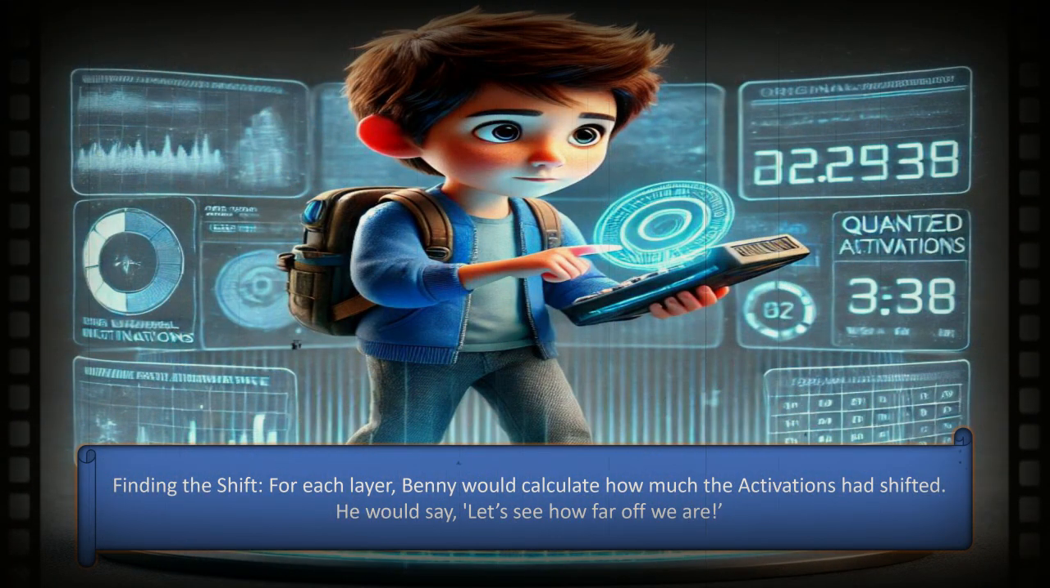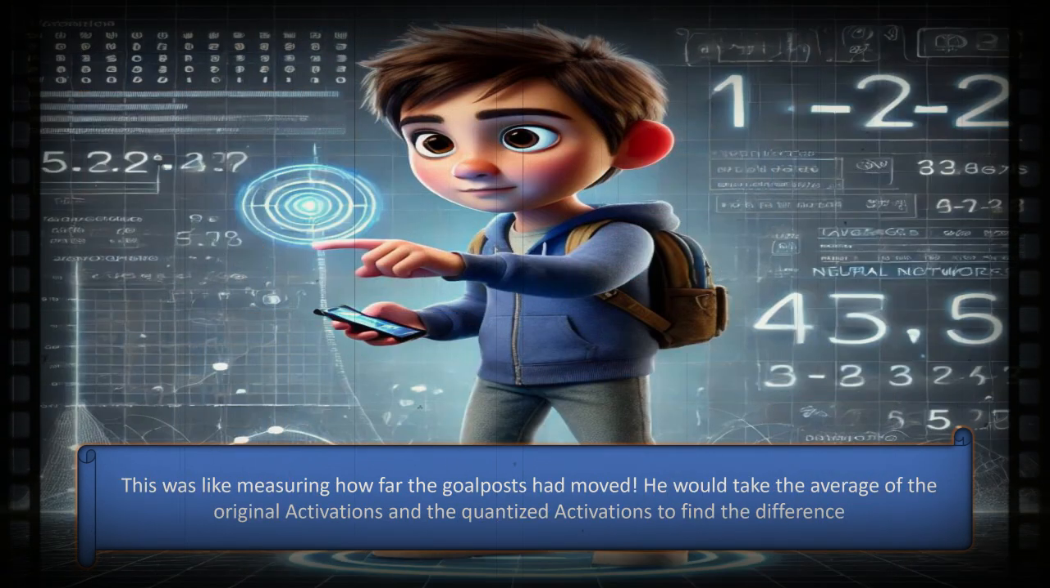Finding the shift. For each layer, Benny would calculate how much the activations had shifted. He would say, let's see how far off we are. This was like measuring how far the goalposts had moved. He would take the average of the original activations and the quantized activations to find the difference.